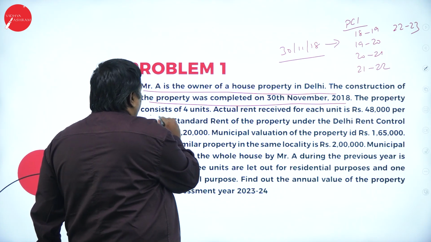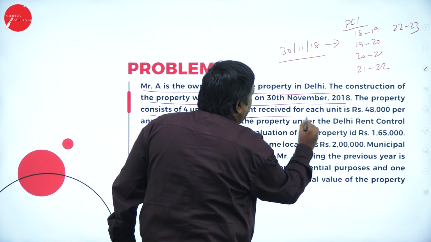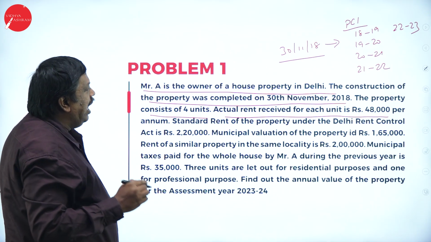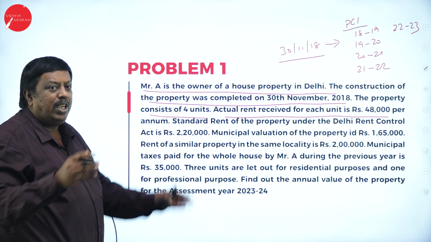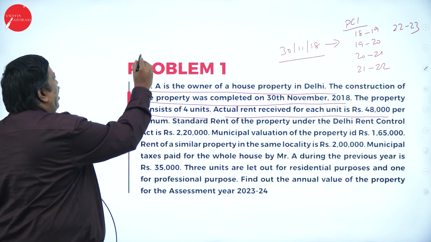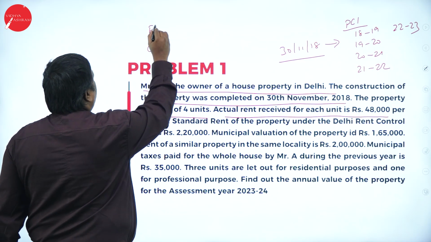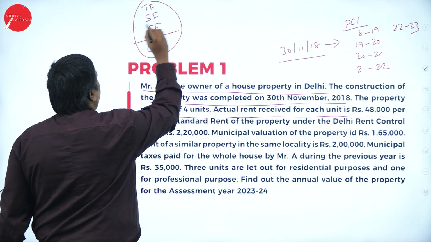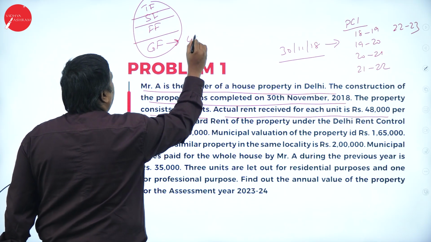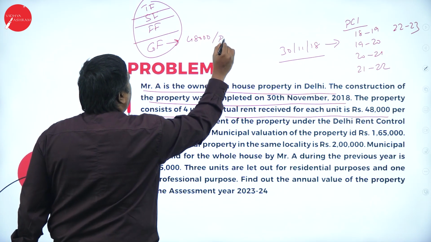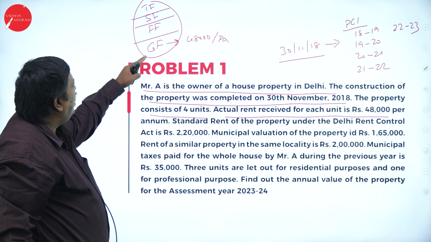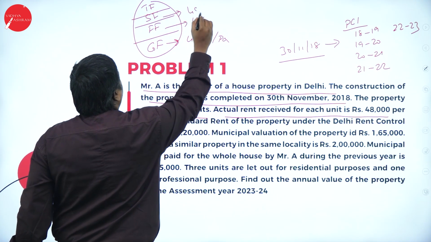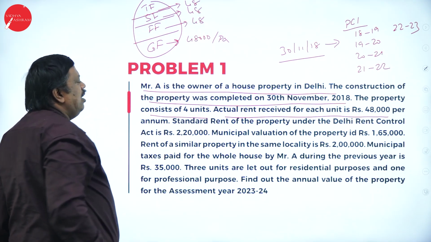The property consists of 4 units. Actual rent received for each unit is 48,000 per annum. What they are saying is that I have 4 units of property here. For example, we have taken ground floor, first floor, second floor and third floor. The property is divided in such a way that for each of the 4 units I'm getting 48,000 per annum: ground floor 48, first floor 48, second floor 48 and third floor 48,000 per annum.